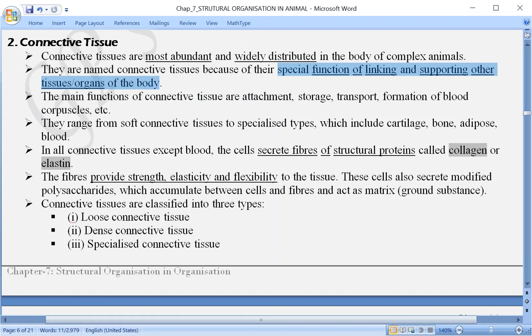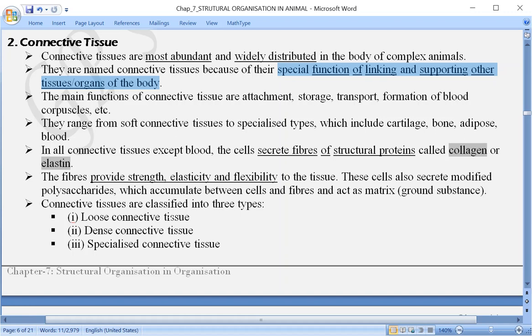They provide support, and they also link different parts of the body, as I said earlier. To be specific, different tissues and organs are linked or connected and they are also given support.